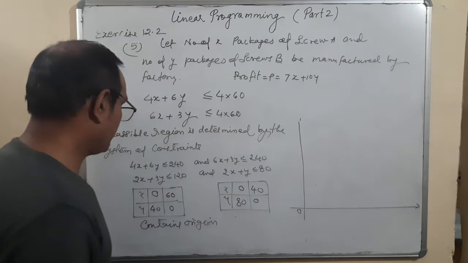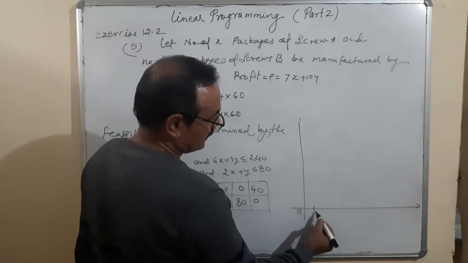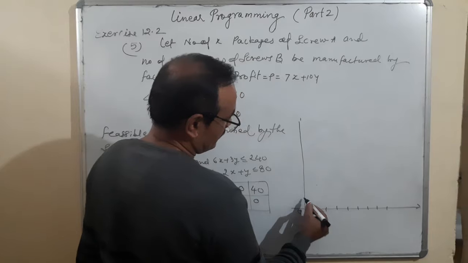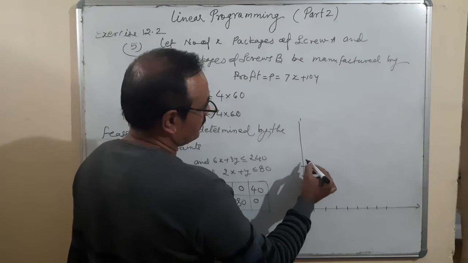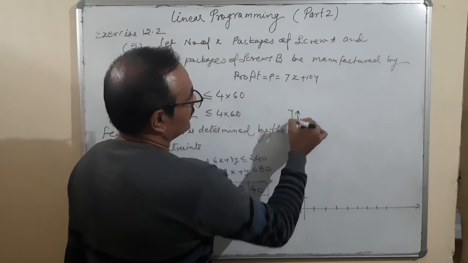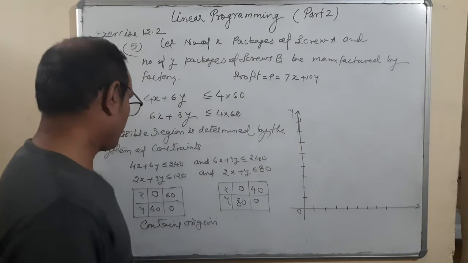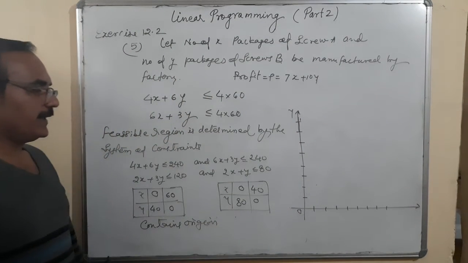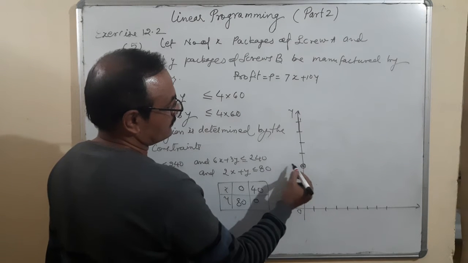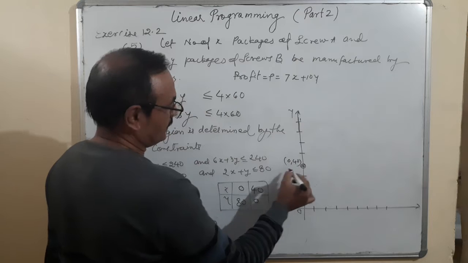Maximum it will go up to 80, scale 10, 10, 20, 30, 40, 50, 60, 70, 80, on both axes. It is y. Okay. x 0, y 40.